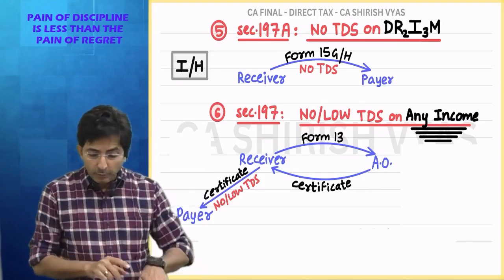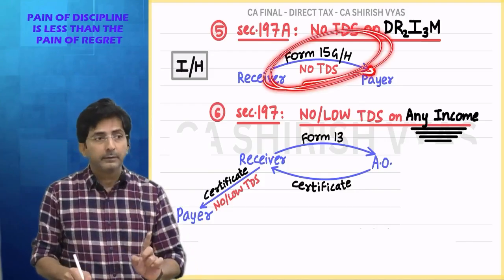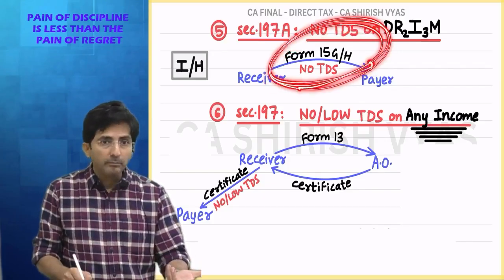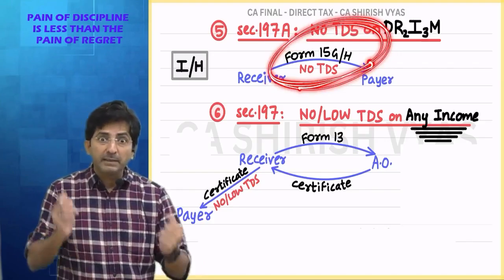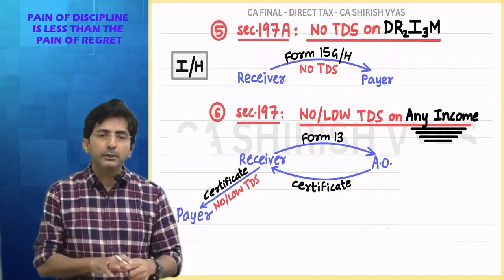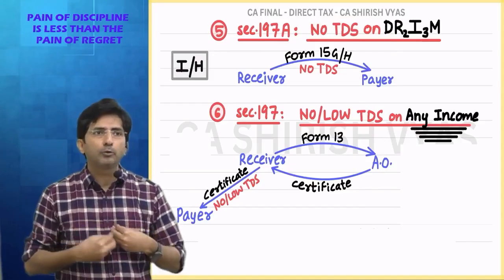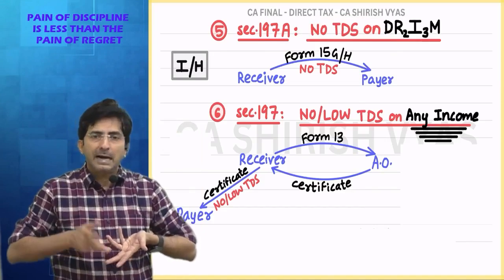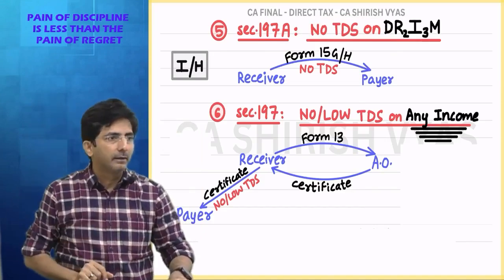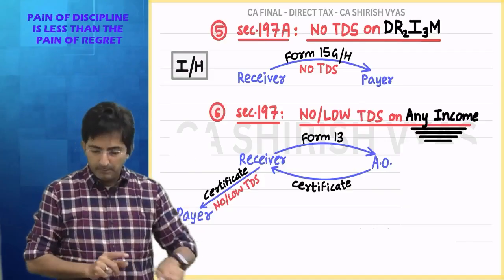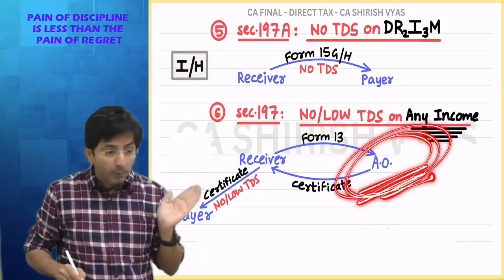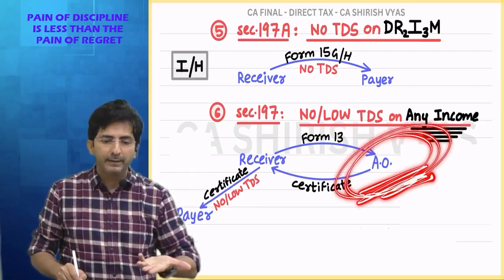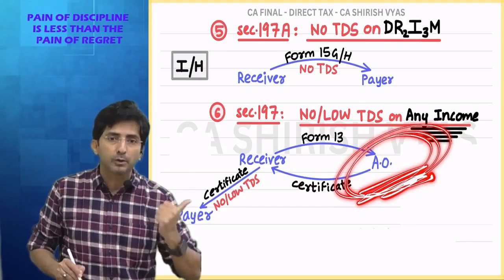See, 15G you have to do every year, repeatedly. Because the 15G form is not an income tax certificate. Tell me, 15G who gives to whom? I will give it to the company giving dividend, or to the mutual fund giving me income. Here the IT department has not issued a certificate, na? So this you have to submit every year. But here I am getting a certificate directly from the assessing officer. And the income tax department gives me the certificate. It has a validity of 4-5 years also.